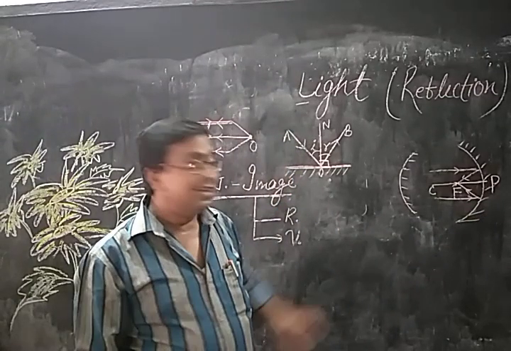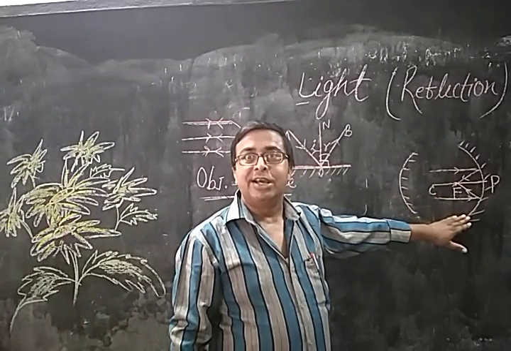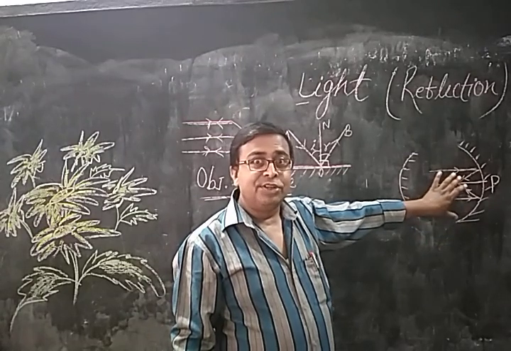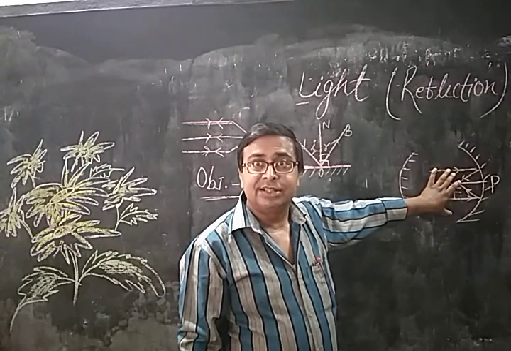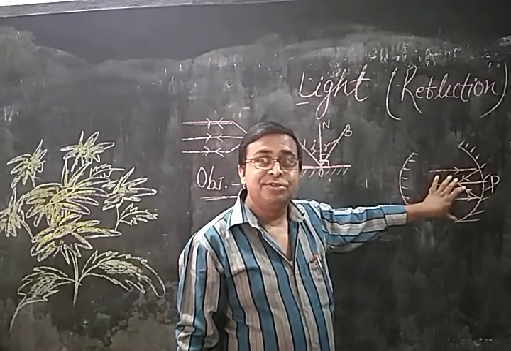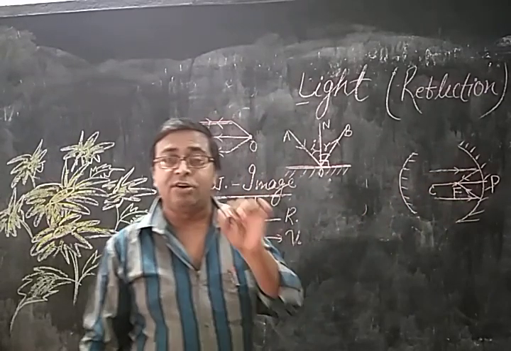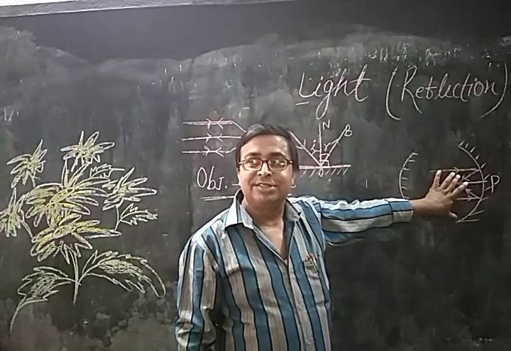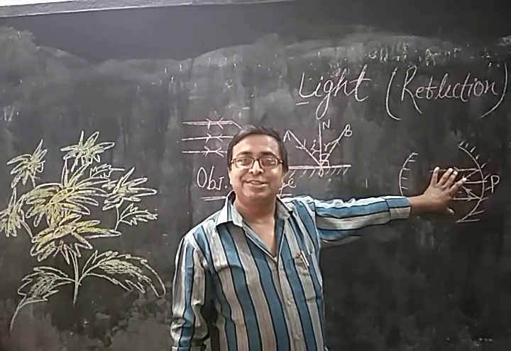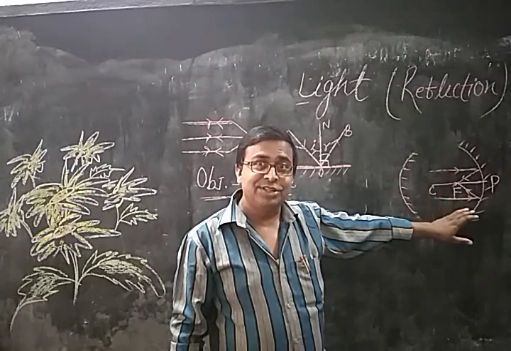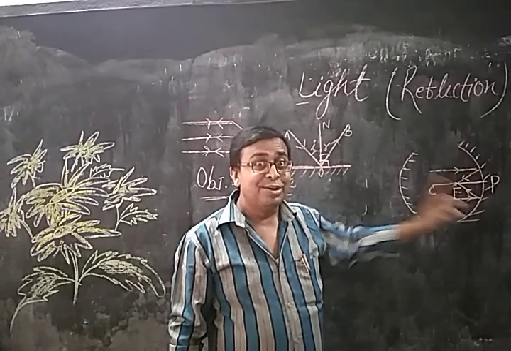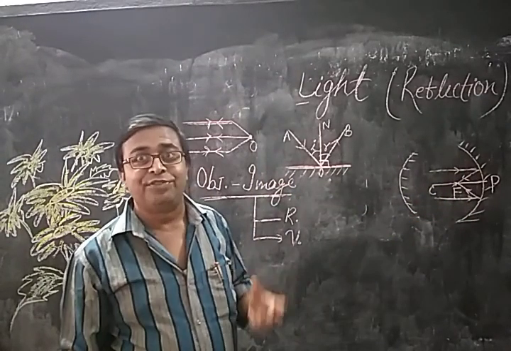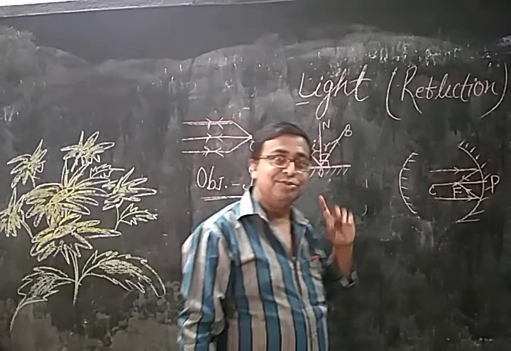That's why this mirror is also known as a converging mirror, because it converges light rays, and that's why it is used as the headlight of all vehicles. We remember that we use this mirror in headlights, and especially in solar panels and solar furnaces, the same mirror is used.